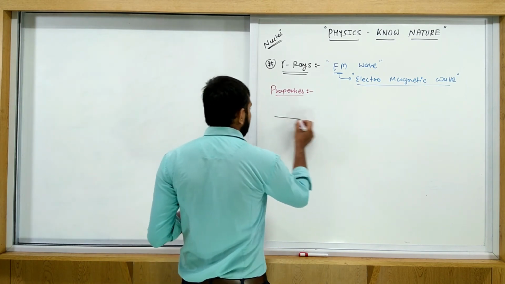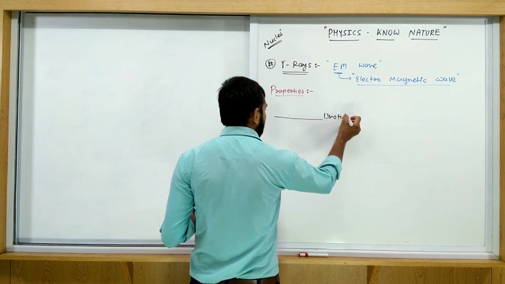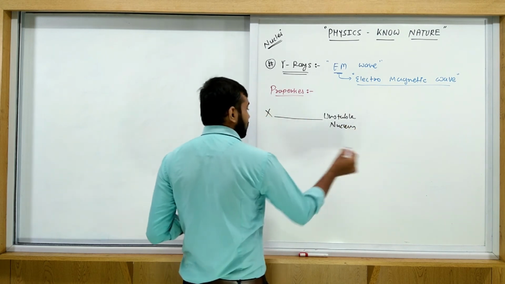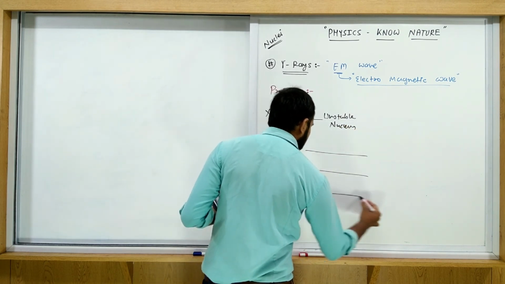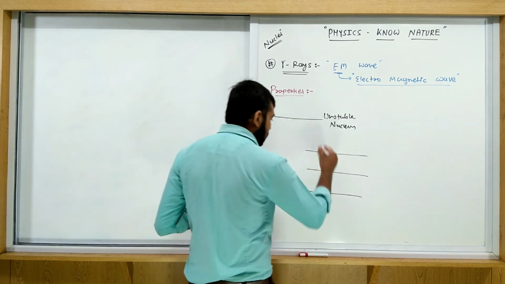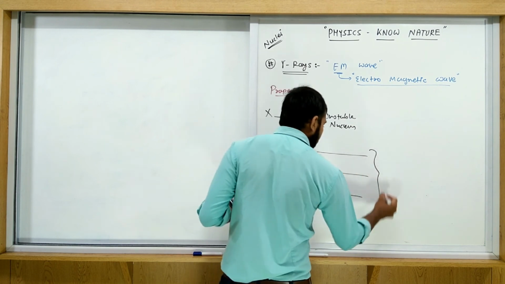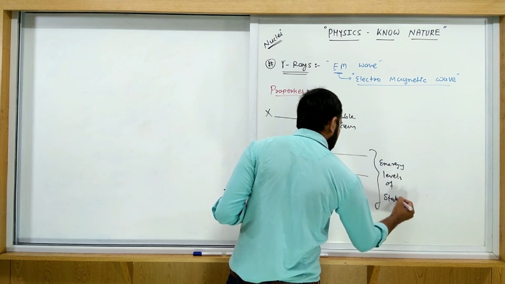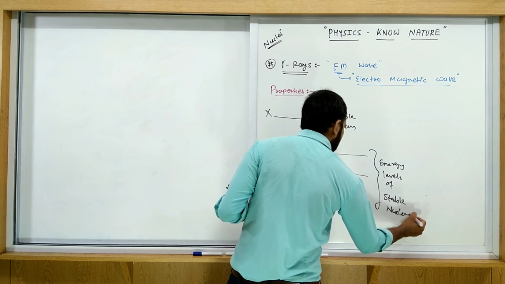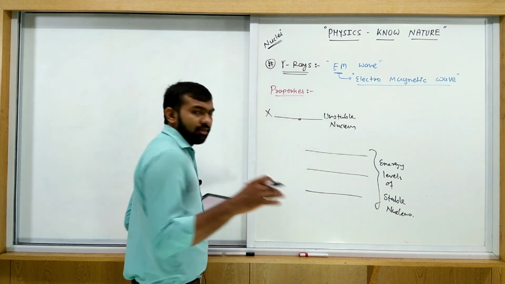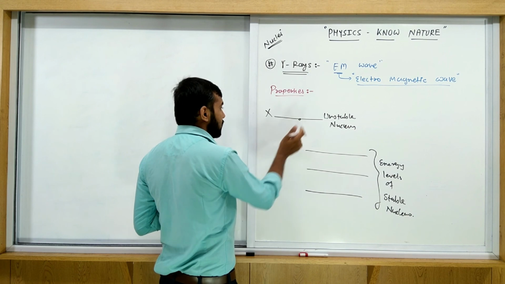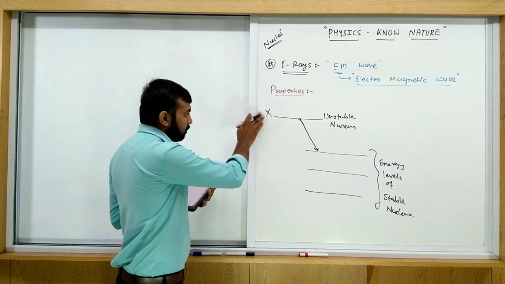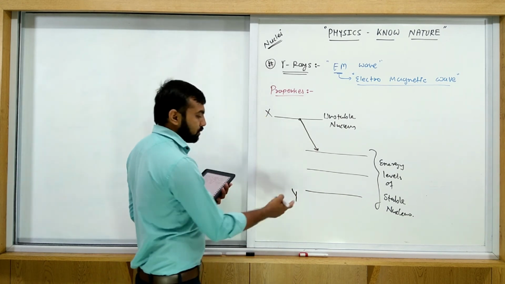If you consider this is the unstable nucleus X, now it transitions into another one. So this is the energy level of the stable nucleus. When beta or alpha, whatever decay is possible here, it comes here. Suppose it converts from X to Y.